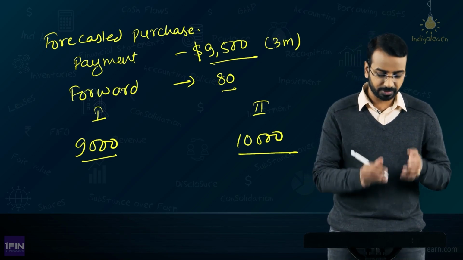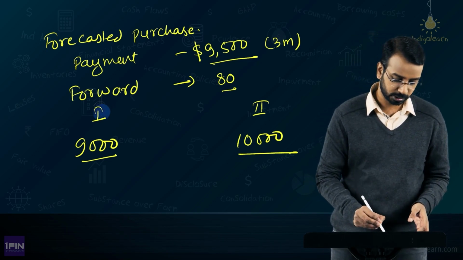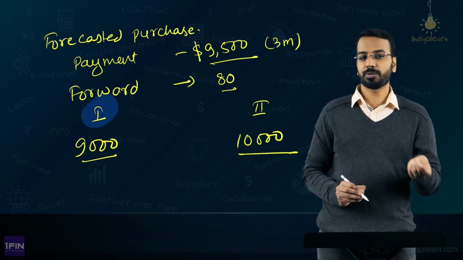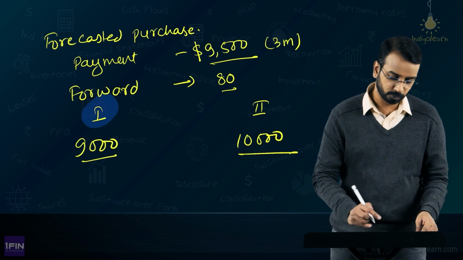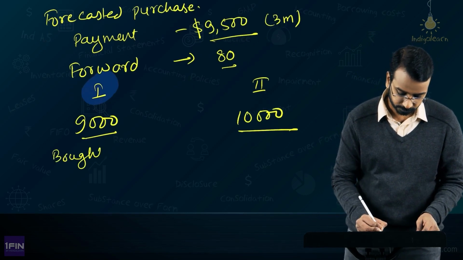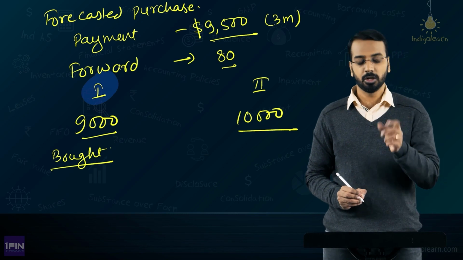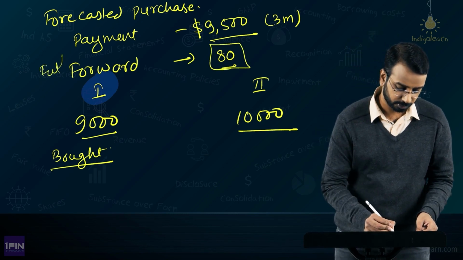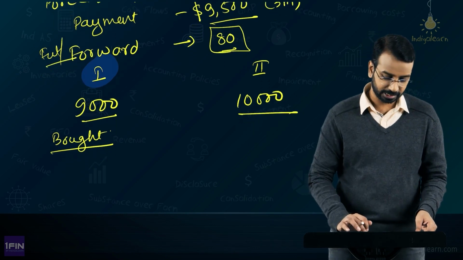Say for example, you went with the first one, which is 9,000. You have to buy in the future, for which you will need dollars. So you have bought a future: $9,000 in the future market and the rate is 80. Assume that future and forward rates are both the same. Rate is 80.